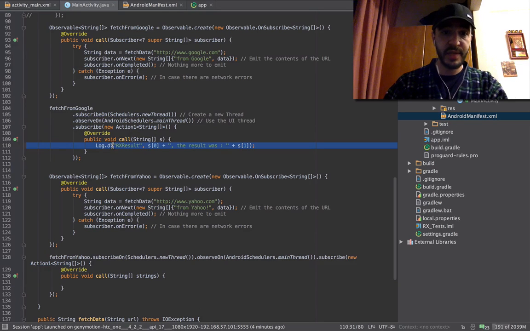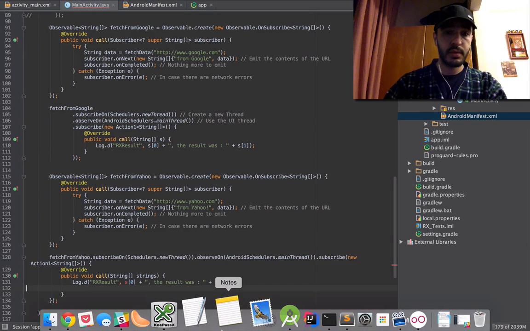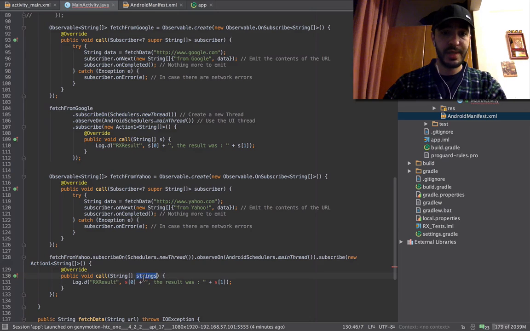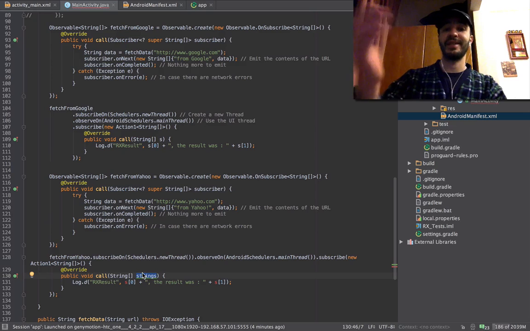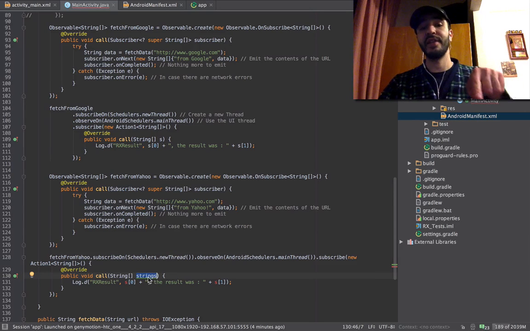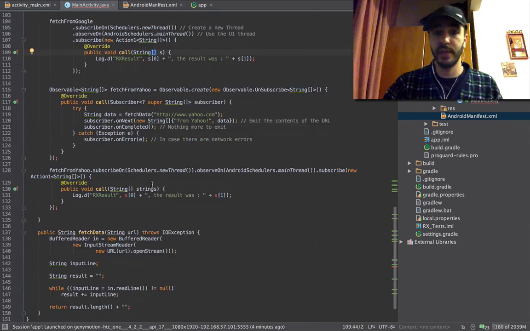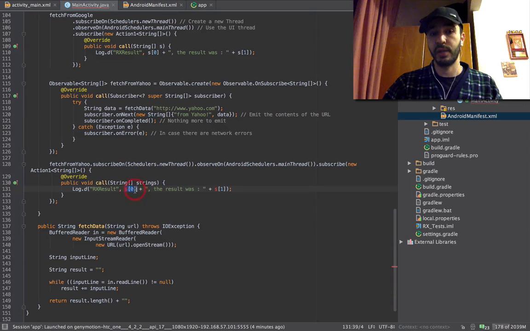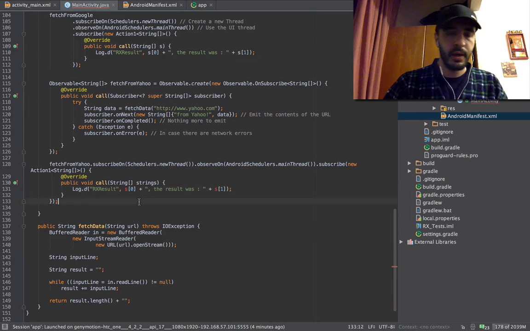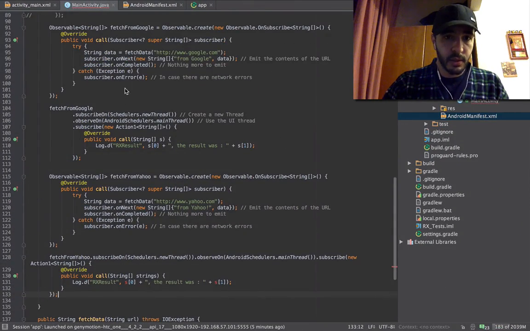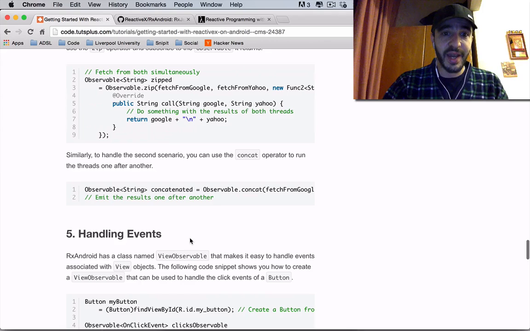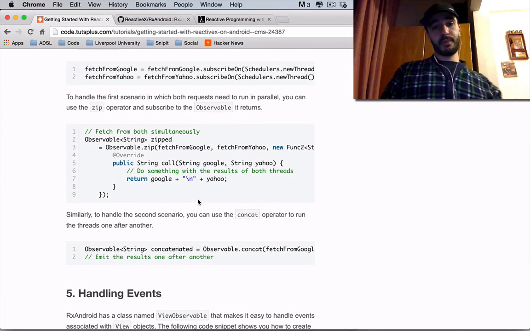I'm gonna paste this here. Okay. Strings. Now it knows. Now it's aware already when we defined it that it's gonna expect an array of strings. So it went ahead and said strings, while here it just said string s. We changed this manually and put an array here and we edited it. Now it's aware that it's an array of strings. Okay, so we have these subscribers, we have these observables. Now we want to specify how we're gonna run them together. Okay?